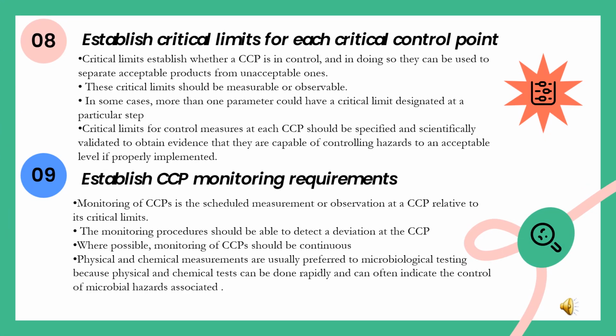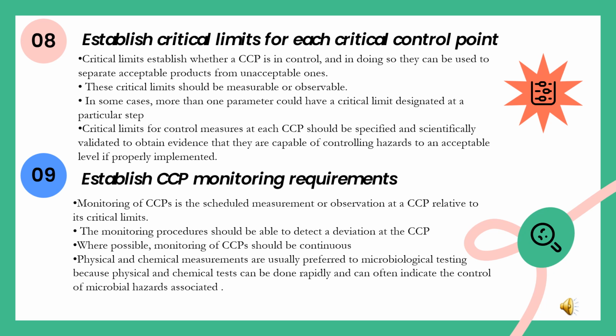In the eighth step, critical limits for each critical control point are established. Critical limits determine whether a CCP is in control or not. In doing so, they can be used to separate acceptable products from unacceptable ones. The critical limit should be measurable or observable. In some cases, more than one parameter could have a critical limit designated to a particular step.